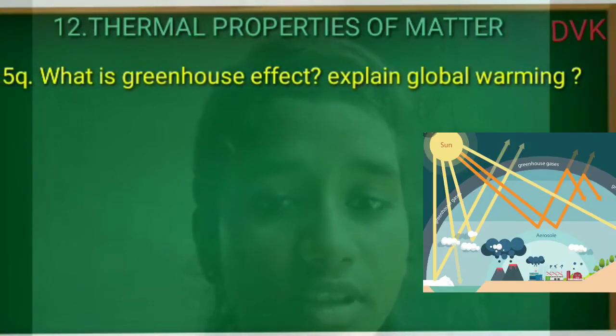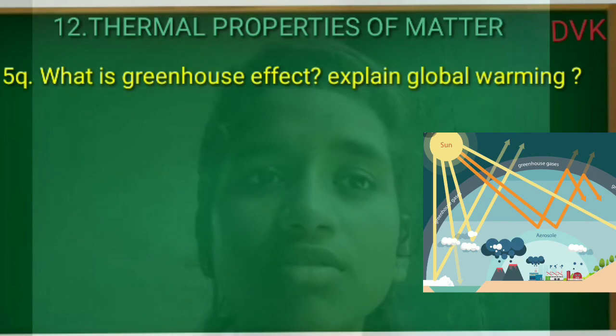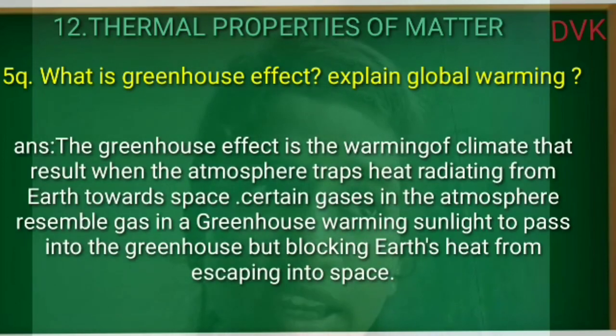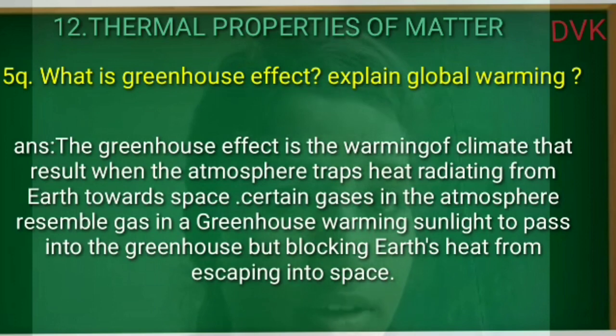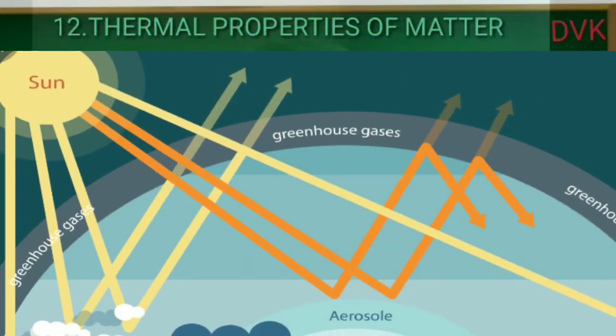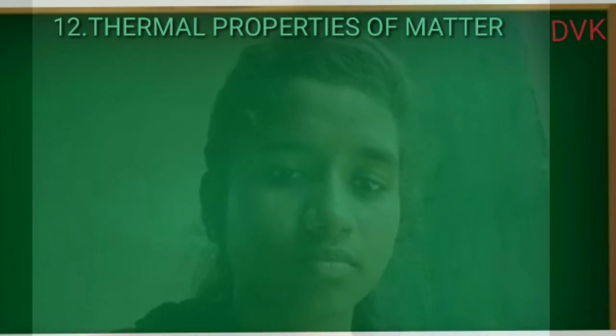What is the greenhouse effect? Explain global warming. The greenhouse effect is the warming of climate that results when the atmosphere traps heat radiating from earth towards space. Certain gases in the atmosphere resemble glass in a greenhouse, allowing sunlight to pass in but blocking earth's heat from escaping into space.